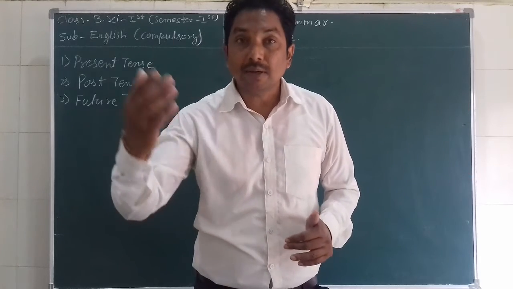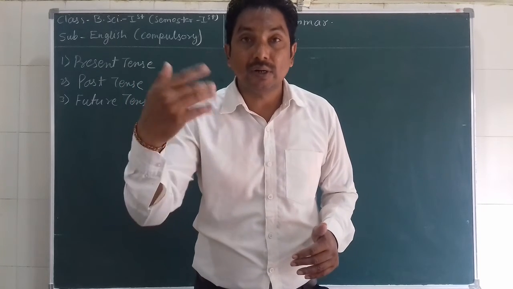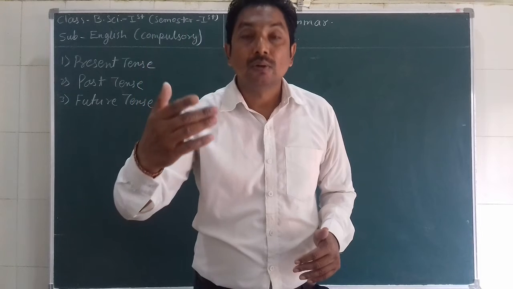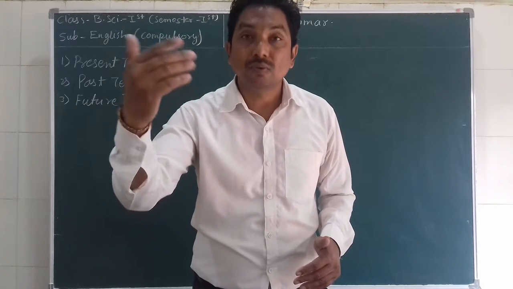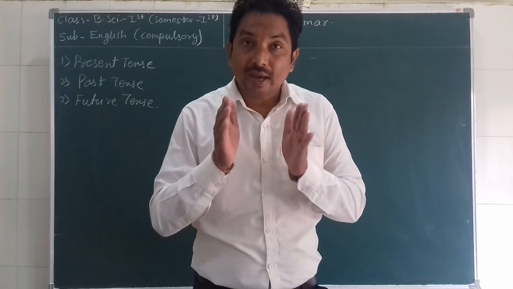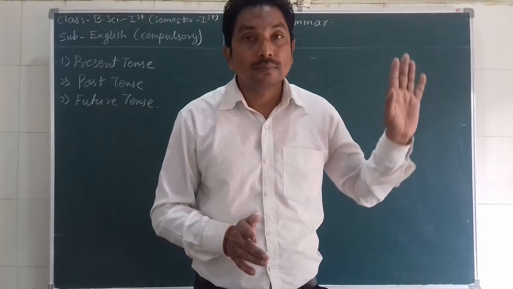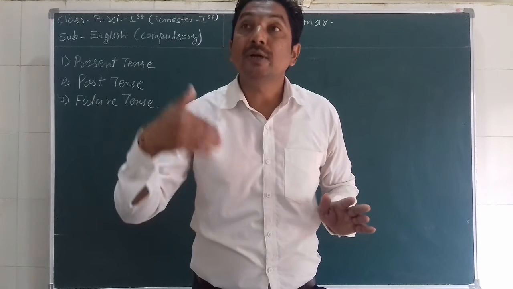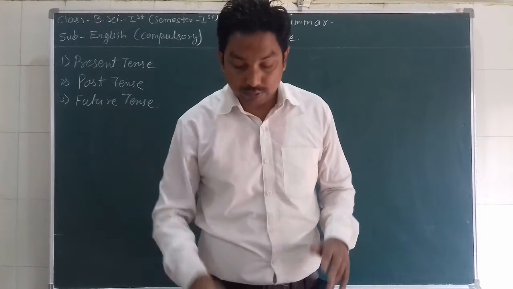Something going to happen after 5 minutes, after 1 hour, tomorrow, next week, next month, next year. So that is future tense. So anything happening right now, that is present tense. Happened, that is past tense, and going to happen, will happen, that is future tense.